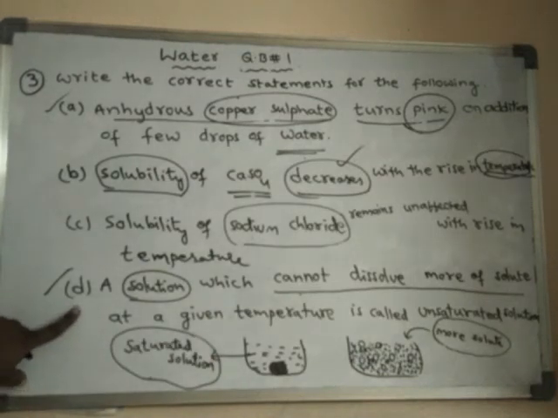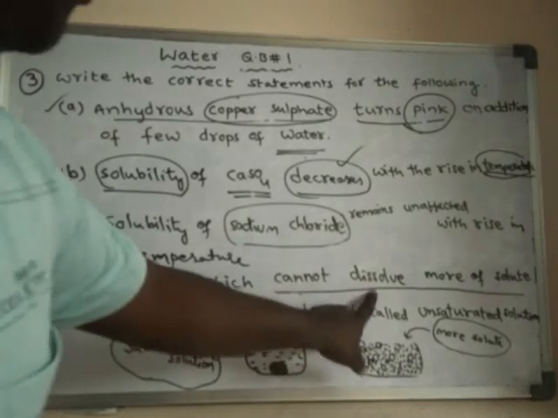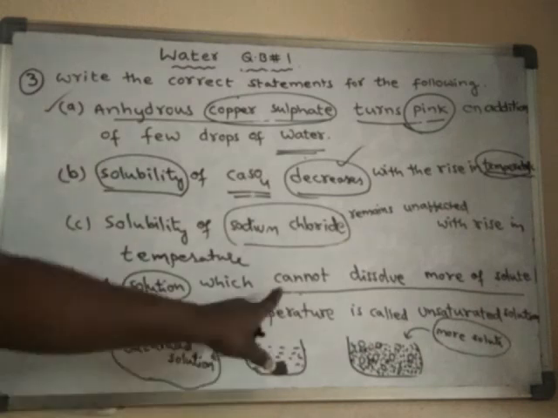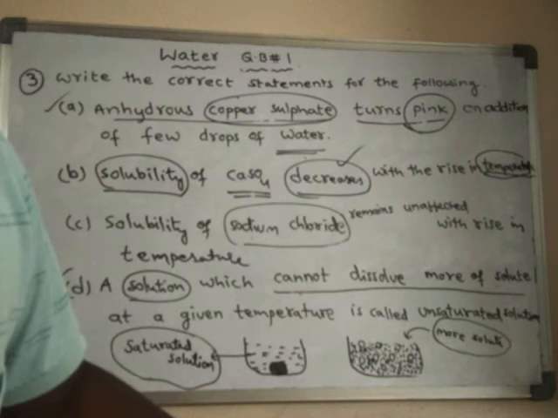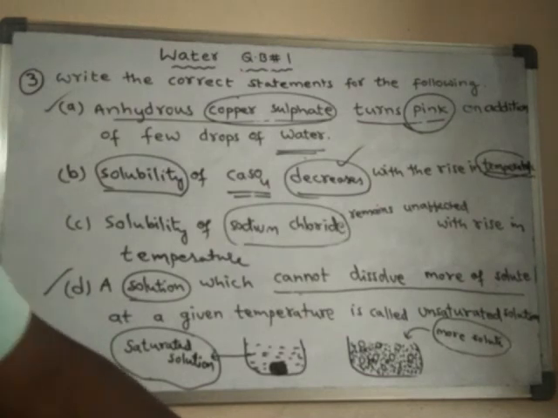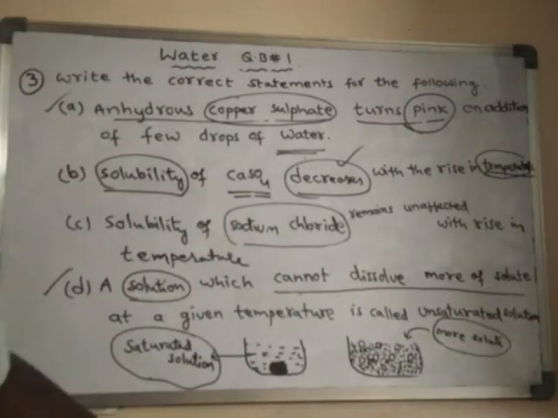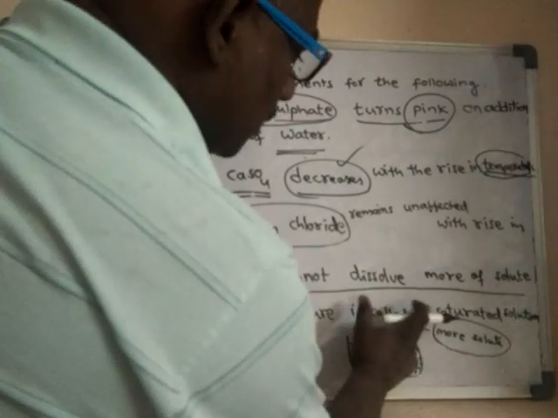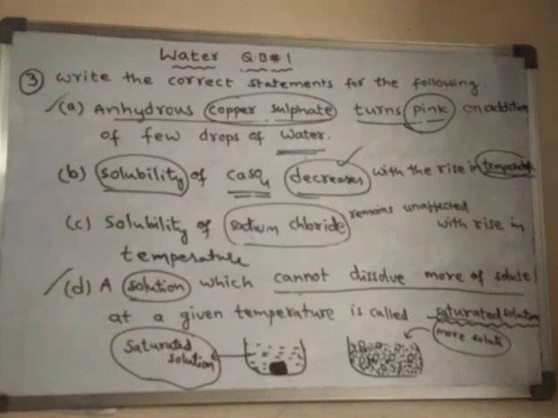But here in the question it is given as: a solution which cannot dissolve more of solute. What's the meaning of cannot dissolve more of solute? That means there are no gaps between the water molecules. So at a given temperature, is it called unsaturated solution? No, it is not an unsaturated solution. That solution is called a saturated solution.